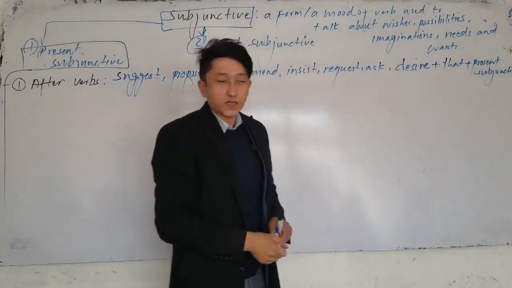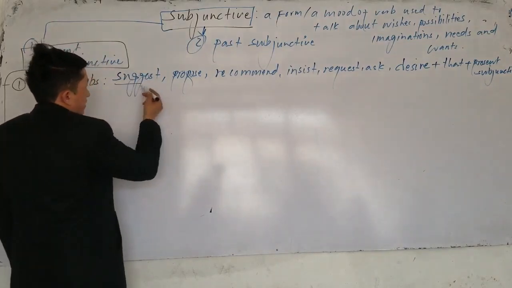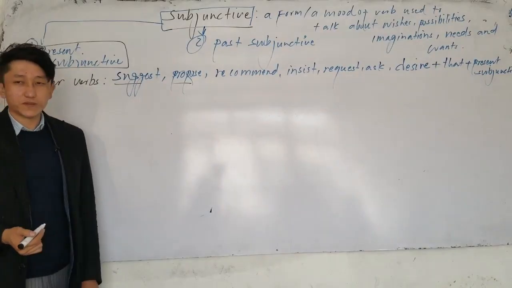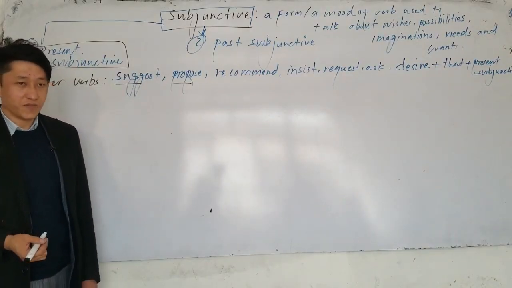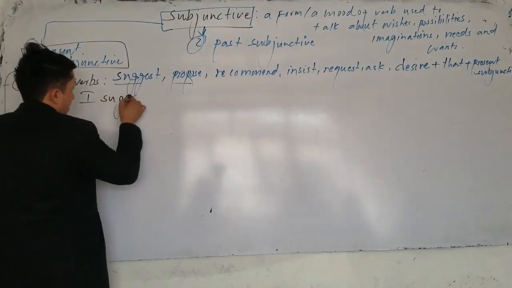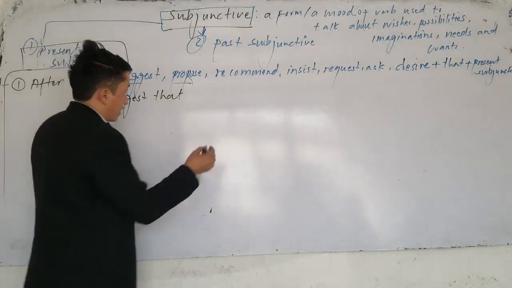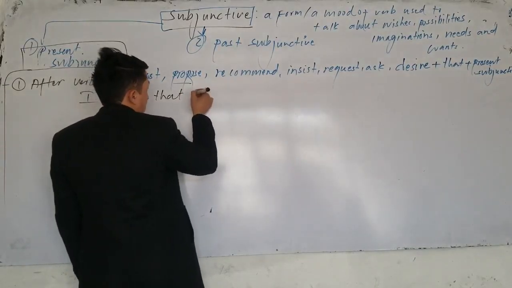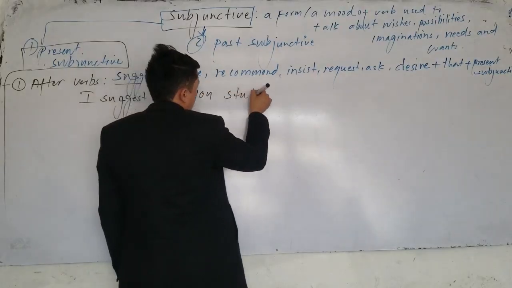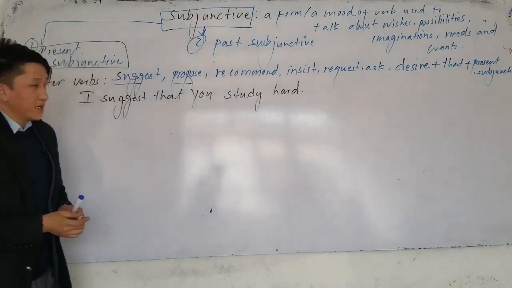Now, this is the structure number one. Look. Here, after these verbs, suggest, propose, recommend, insist, request, ask, desire, most of these verbs talk about what? Imaginations. Now, for example, if I say I suggest that you study hard. I suggest that you study hard.